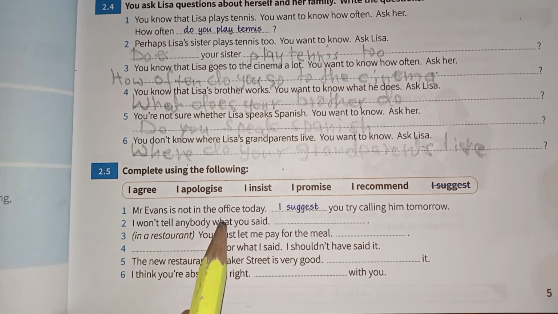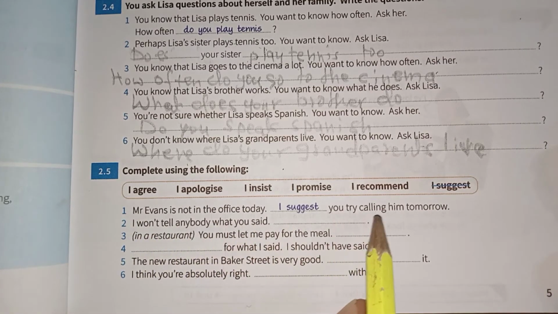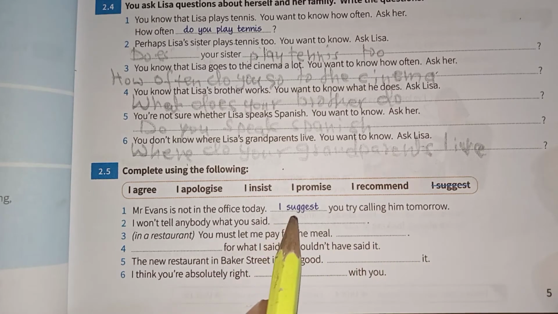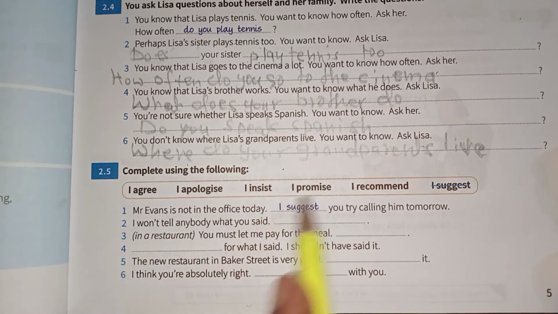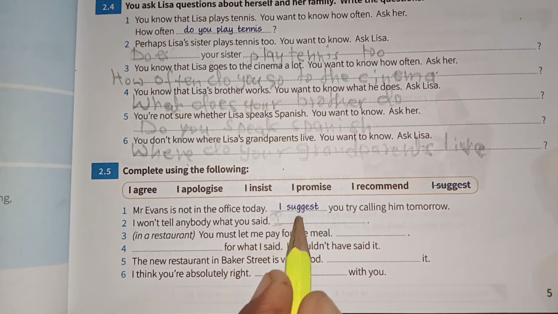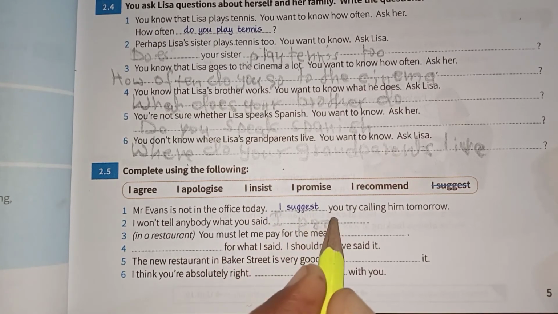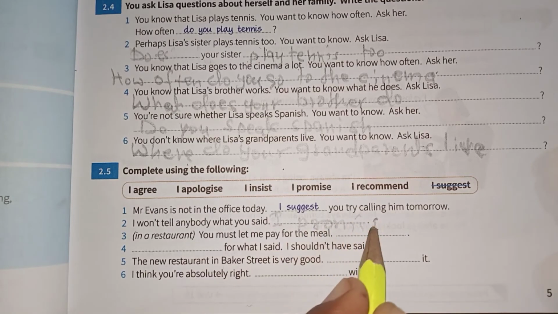Mr. Evans is not in the office today. I suggest you try calling him tomorrow. So this is done. We have already put suggest. I suggest. Now I won't tell anybody what you said. I promise.